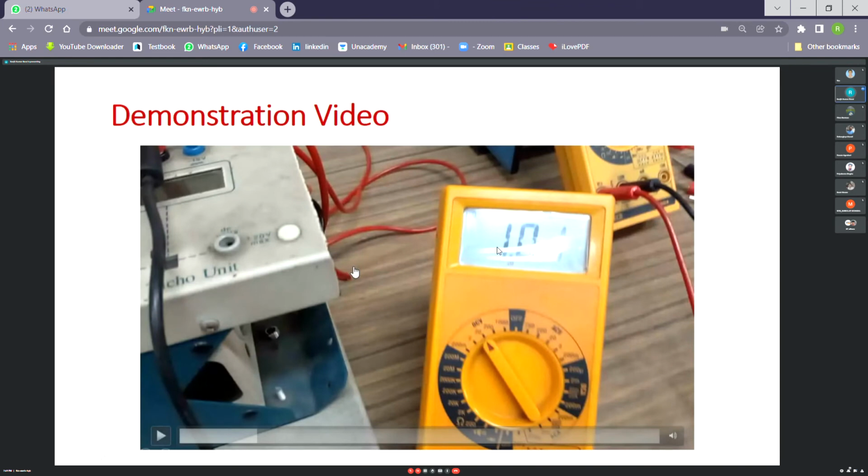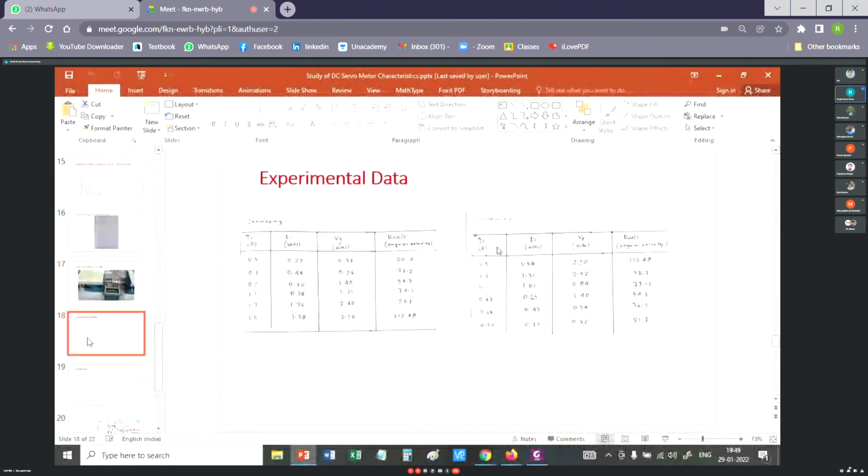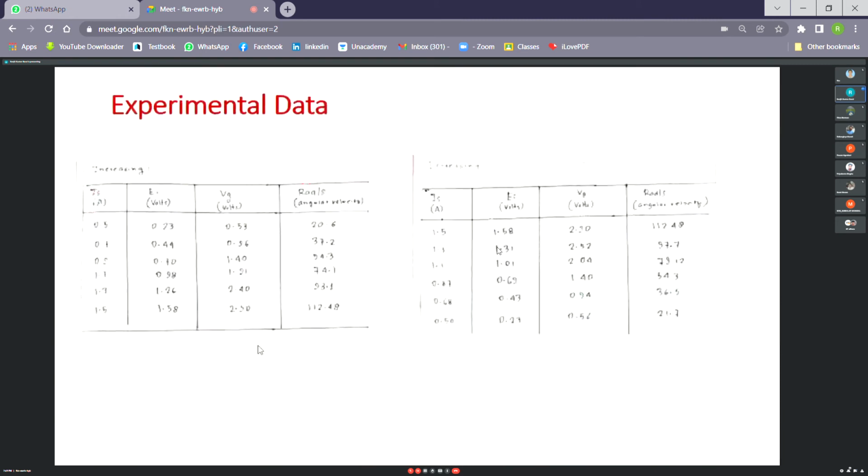Not very clear. Let me explain it using this experimental data. The video is not clear.